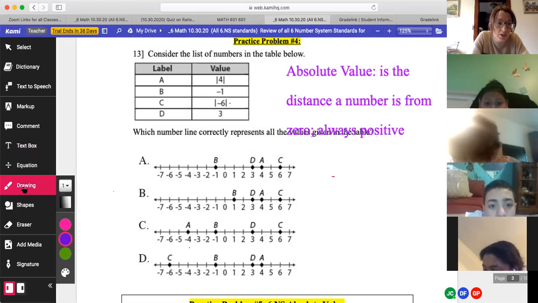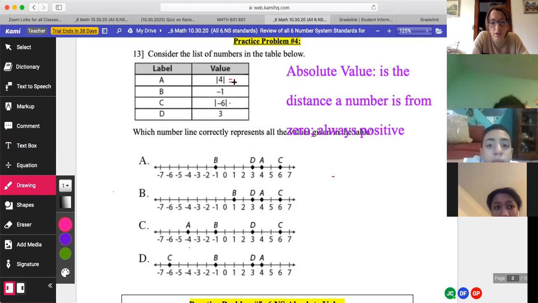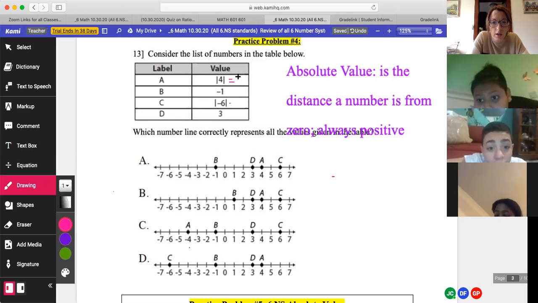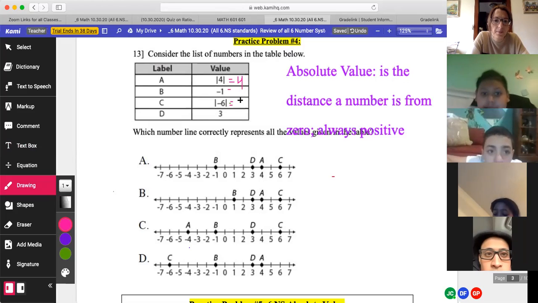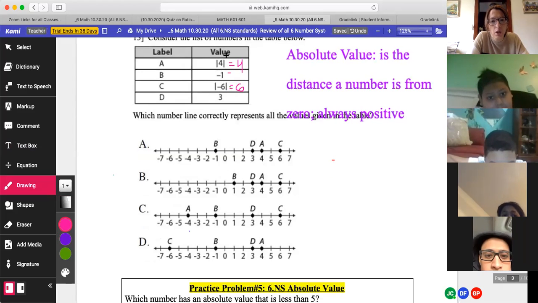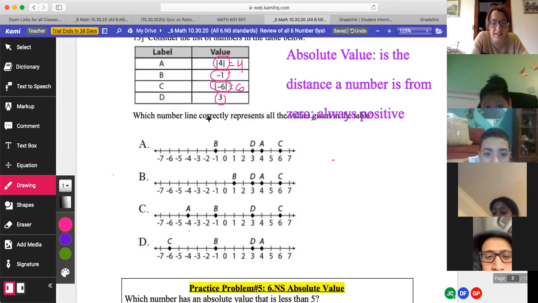So let me ask you this question, Joelle. What is the absolute value of 4? 4. If I asked you -1, we would just graph -1, right? Yeah. What is the absolute value of -6? 6. So now your task is to figure out which one of these number lines shows the correct location of these labels, of these points. We're going to be graphing the numbers that are here in black.